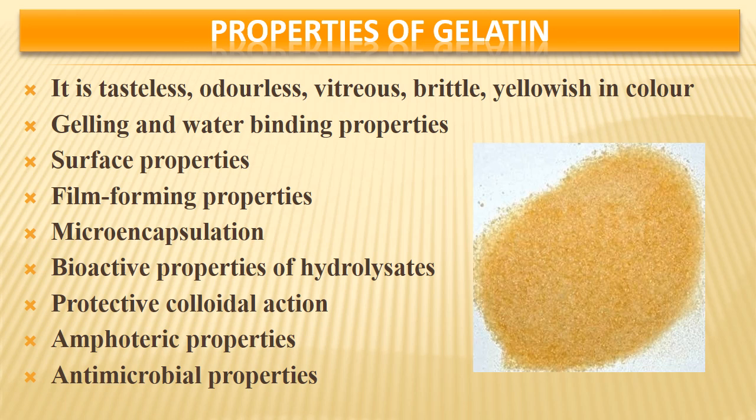So gelatin, at a further step, can be hydrolyzed into smaller peptides. Then it becomes very useful for its bioactive properties. It has got protective colloidal action, it has got amphoteric properties, and it has got antimicrobial properties. So these are briefly the properties of gelatin. At a later stage, I may make another lecture about more of the chemistry and properties of gelatin.